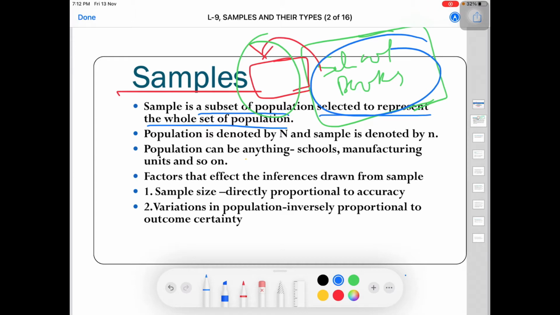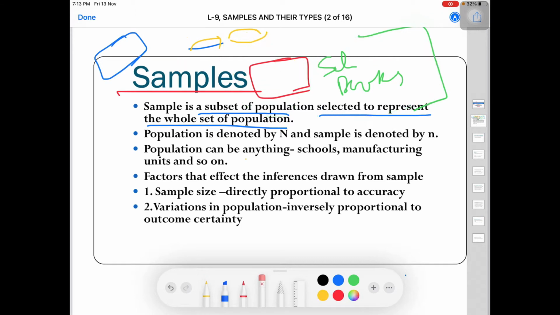So how does sample work? I will give you a very common example. If you go to the market and there is a sack of rice, you just take a little amount of rice from that sack and you will make a judgment whether it is fine rice or not, like whether you will buy this rice or not. You decide with that small quantity of rice that you have taken out from that sack. So that small amount from that sack is actually representing the whole rice of that sack. This small amount is called sample and the whole sack of rice was population. I hope now you understand what I mean by sample.